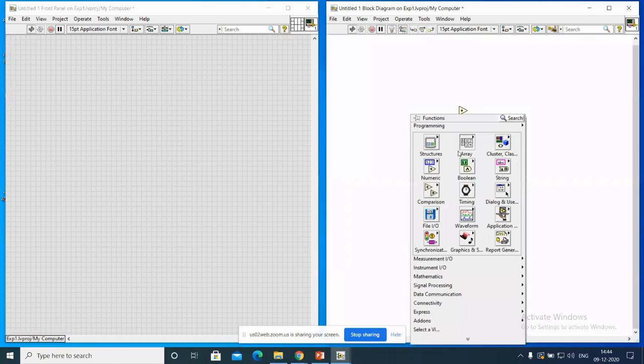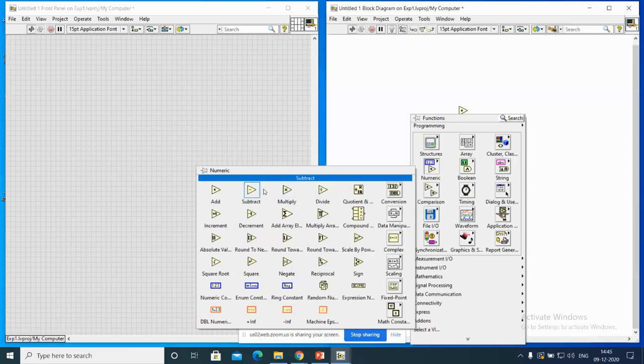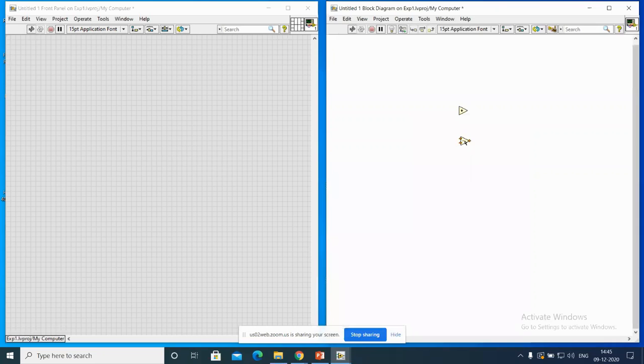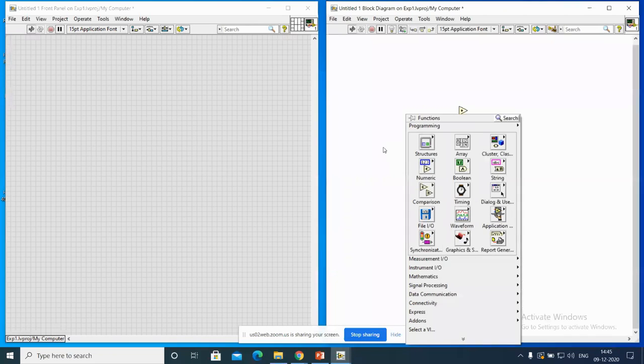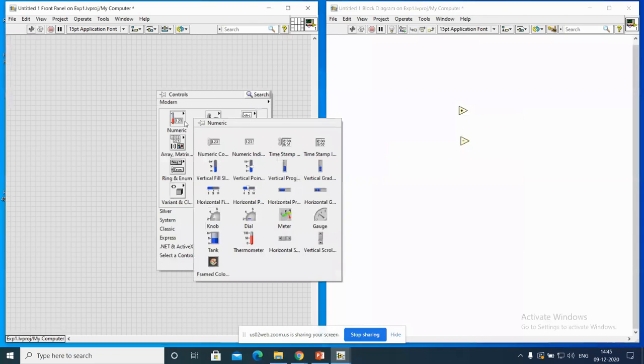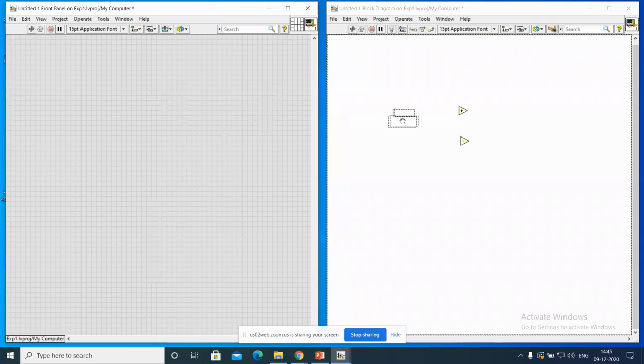I'm taking one more, a numeric subtractor. To give the input, I can use a numeric controller or a numeric indicator, because it is fixed. If you are fixing the value, you can use the indicator; if you want to change the value, you can use a controller.